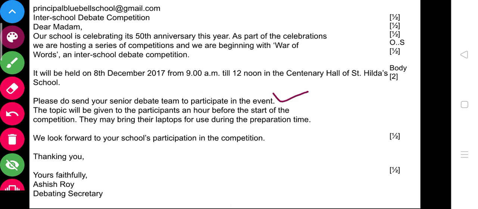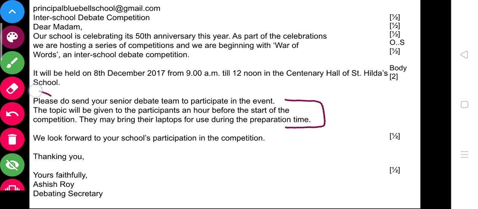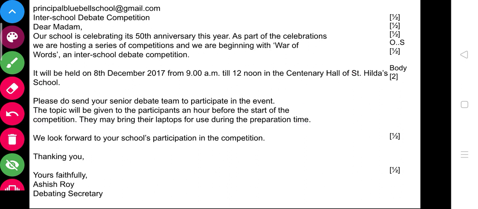Whatever information they need, the topic, like obviously when you are telling somebody to bring the team, you would be telling the rules also. So here the topic will be given to the participant an hour before the start of the competition. They may bring their laptops for use during the preparation time. So whatever they can bring or something related to them, you can write in that particular portion after the body of the email. So this is also important to be written. Let me tell you, collectively it makes it complete. So do write that thing, okay.